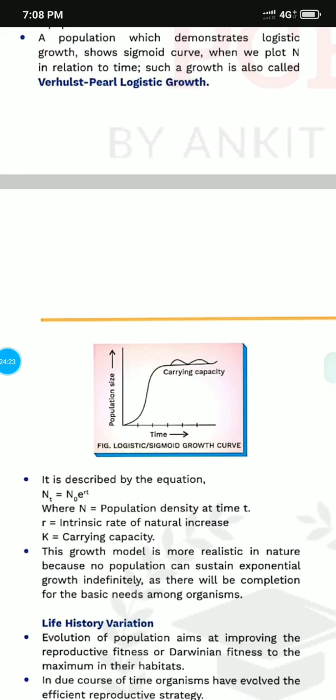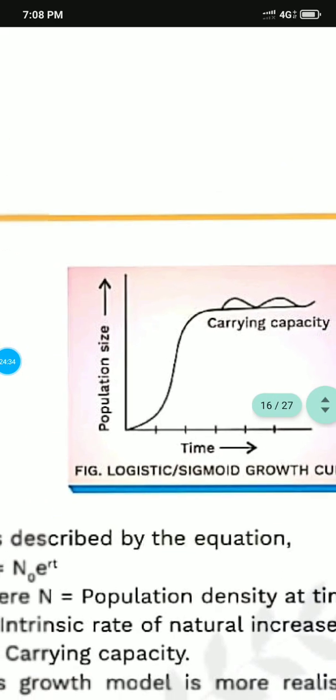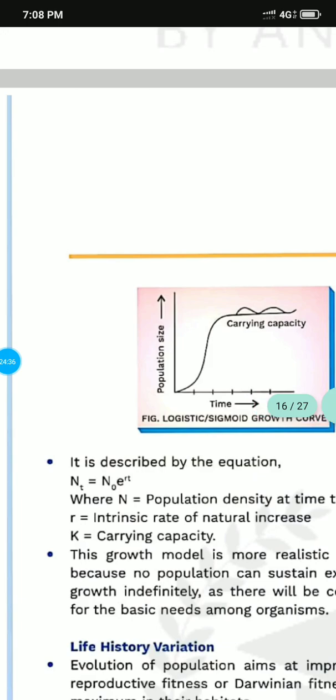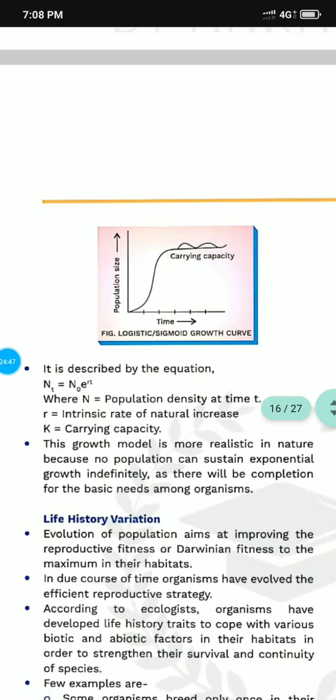It describes that at first the population is increasing slowly, then suddenly increases, and then after some time it becomes stable at the carrying capacity. So what does this equation say? Here N is the population density, r is the intrinsic rate of natural increase, and K is the carrying capacity. This growth model is more realistic in nature because no population sustains exponential growth. That's why this is the real one.